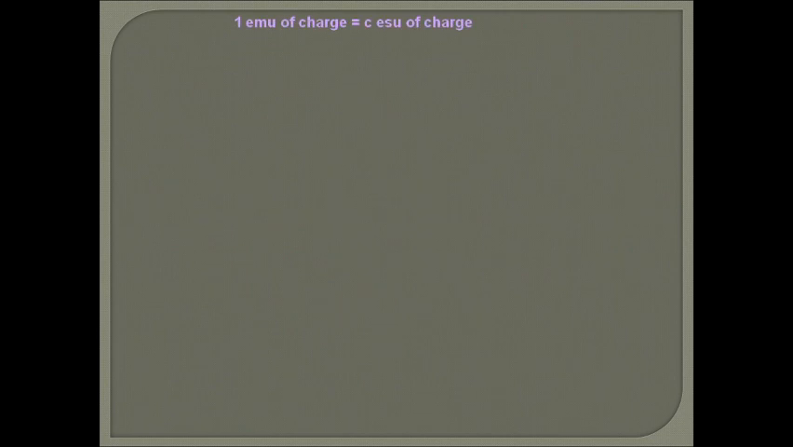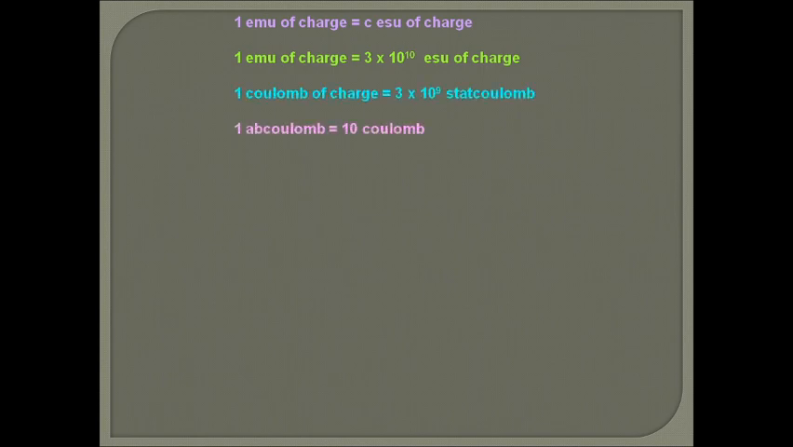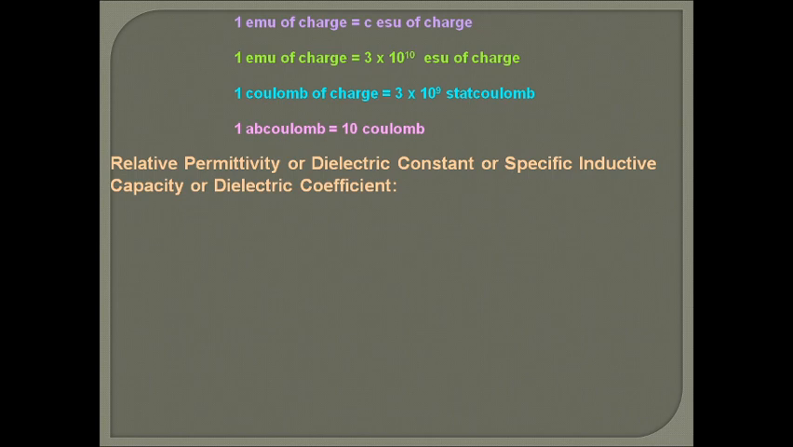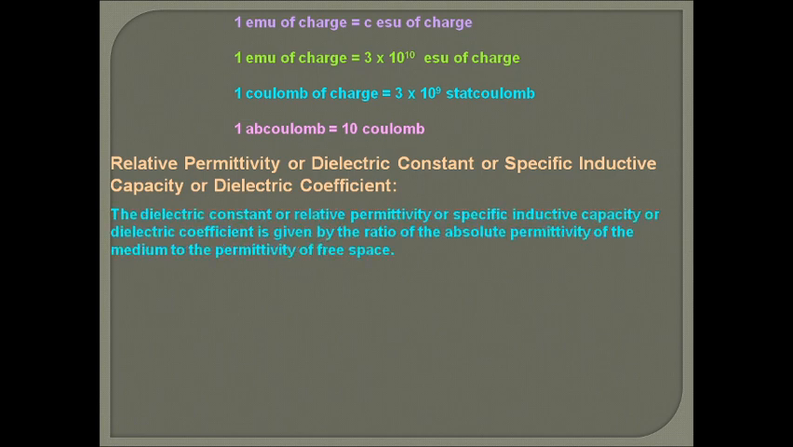So 1 EMU of charge is C ESU of charge, C is the speed of light. So it means 1 electromagnetic unit of charge is 3 into 10 raised to power 10, sorry, 3 into 10 raised to power 8 ESU of charge, electrostatic unit of charge. So 1 coulomb of charge is 3 into 10 raised to power 9 stat coulomb, and 1 abcoulomb is equal to 10 coulomb. Now next term is relative permittivity or dielectric constant.